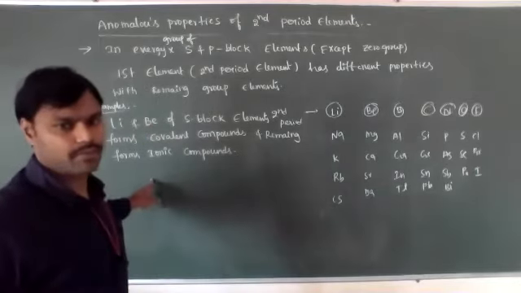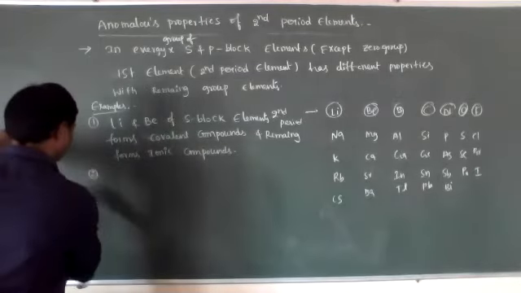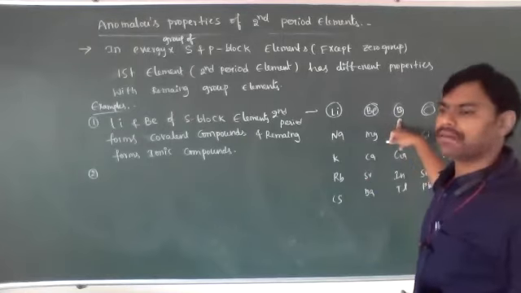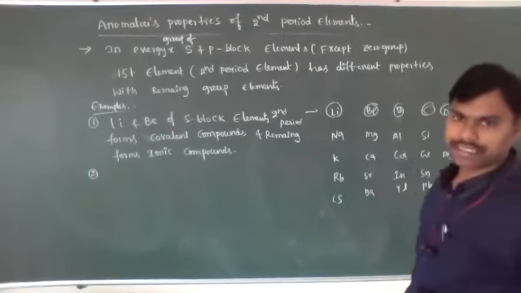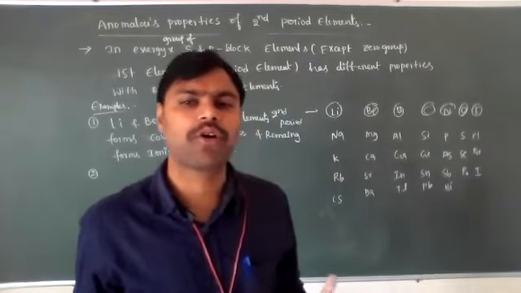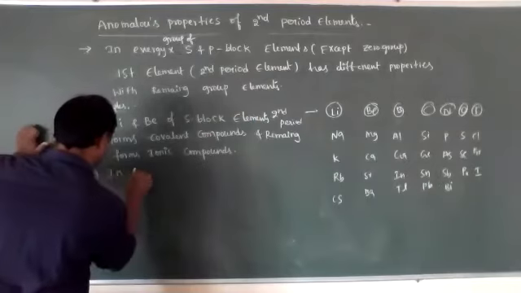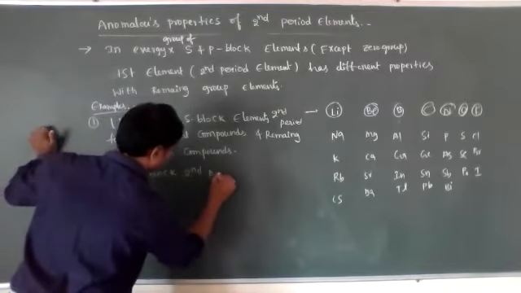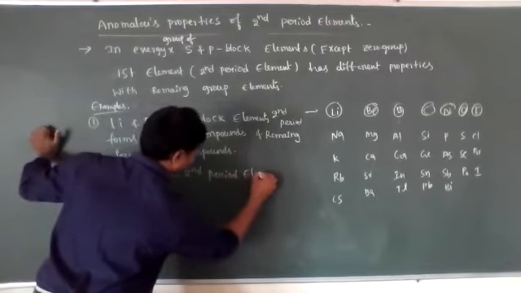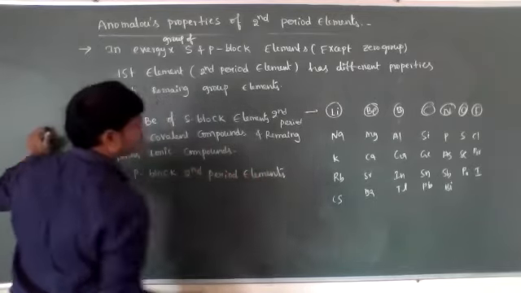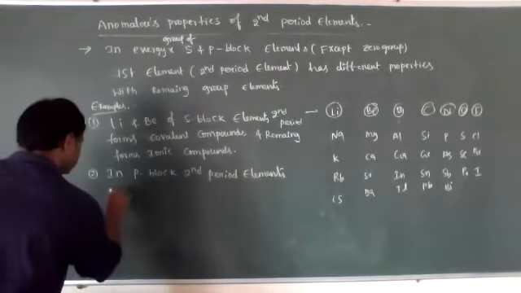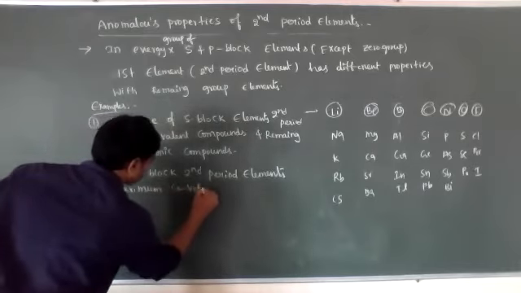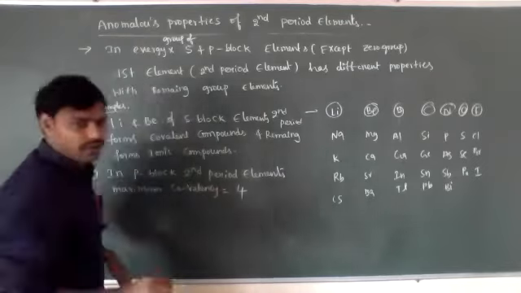Remaining forms ionic compound. This is one important anomalous property. In the same way, second period elements in the p block, that means boron, carbon, nitrogen, oxygen, their maximum covalency is equal to 4 only.